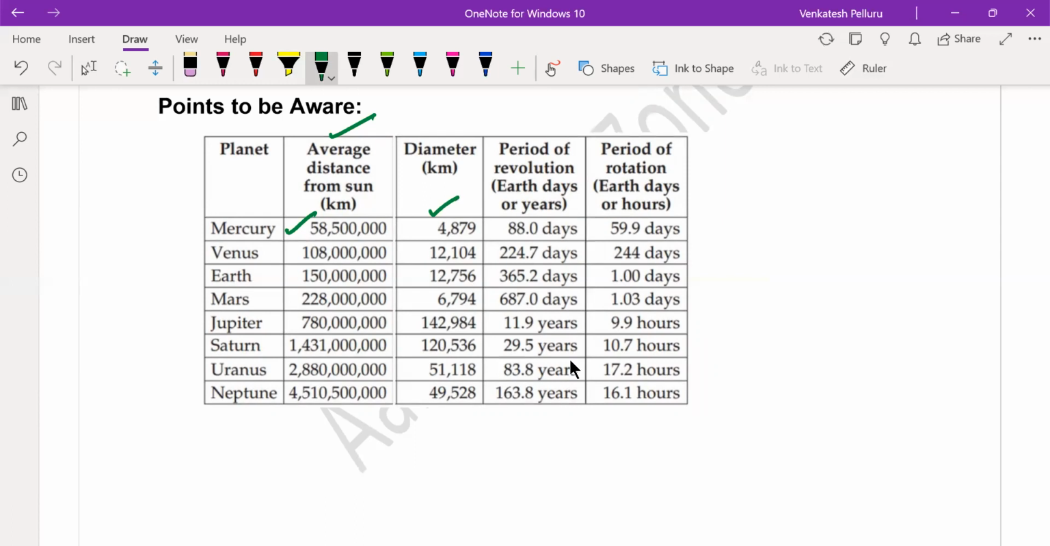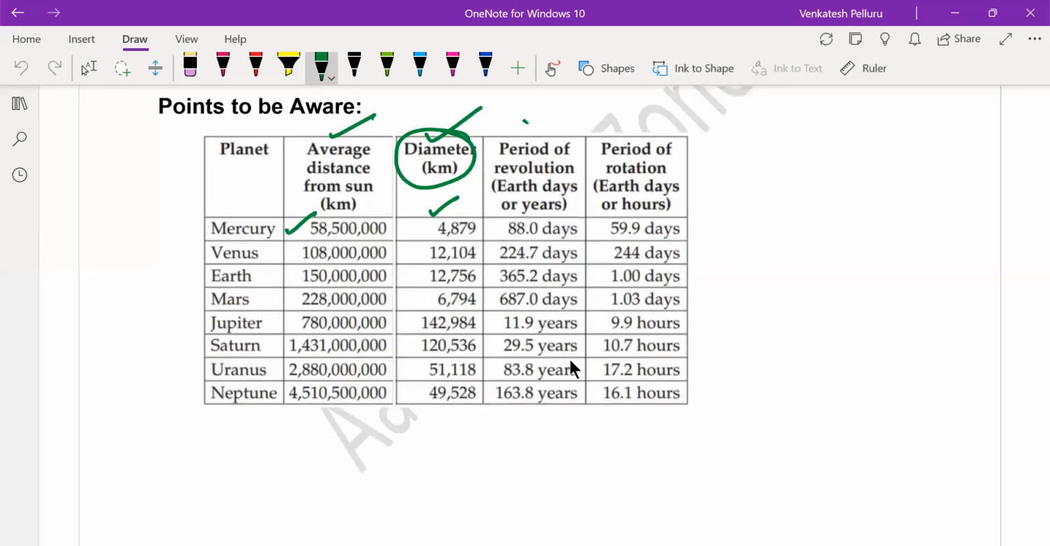Anyhow, if you remember, that's better, because they might ask you about the size of the planets, or they might directly ask you what is the diameter of the Earth. They won't ask you the diameter of other planets, but they'll ask you the diameter of the Earth for sure. Okay. Then period of revolution.